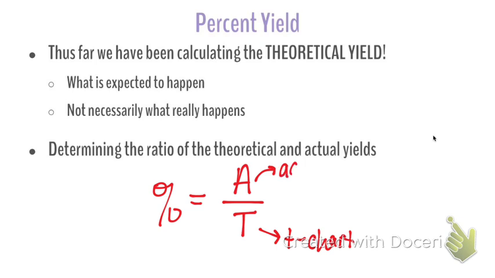This actual yield will either be given to you in the problem or it will be what you actually get when you do the lab, right? You would do the lab and you would weigh out your yield, but it's what you actually get. So actual yield is either given to you in the problem or you are finding it in the actual experiment in the lab. And then the theoretical yield always, always, always comes from your T-chart.